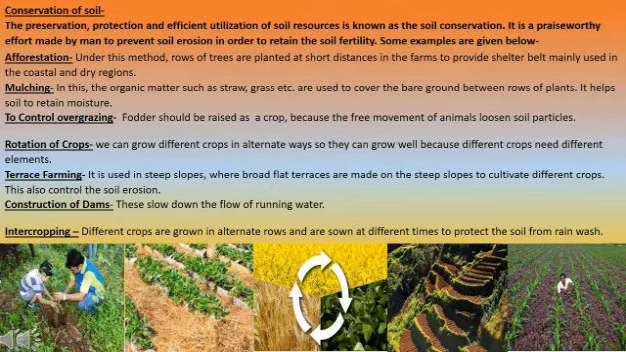Then construction of dams. In the case of floods, if we construct a dam, that could control the flood water, and it will not run through the flatland areas, and the soil fertility could be restored. And the last is intercropping. Different crops are grown in alternate rows and sown at different times to protect the soil from rain wash. As you can see in the last picture, there are two types of crops grown interlinked, so it will also restore the soil fertility.